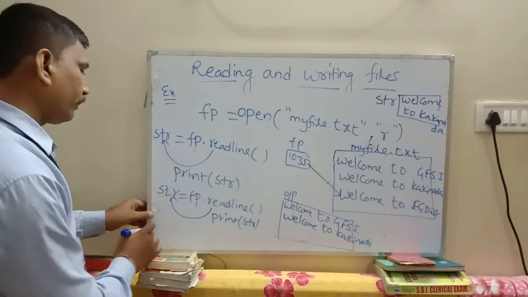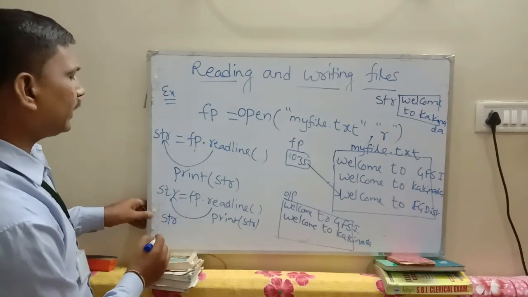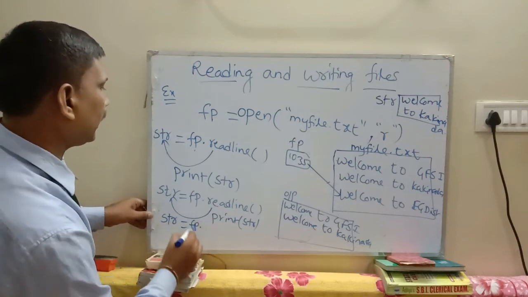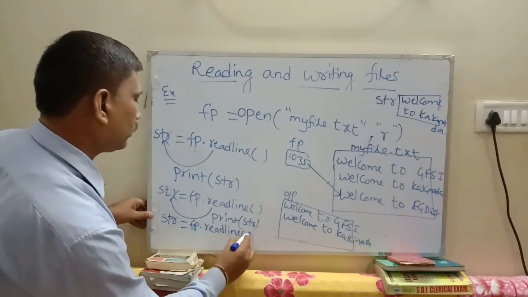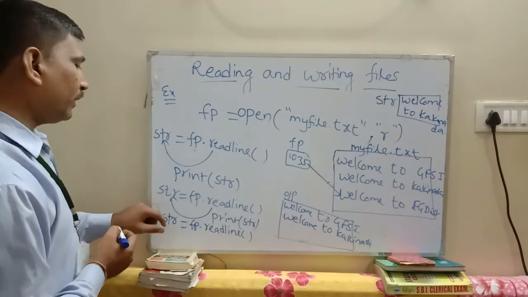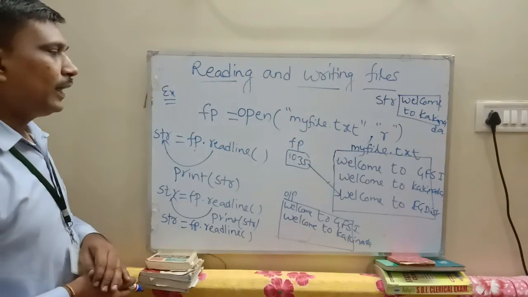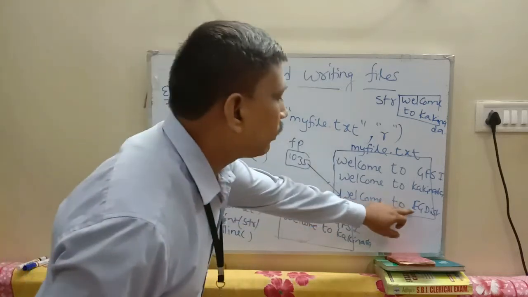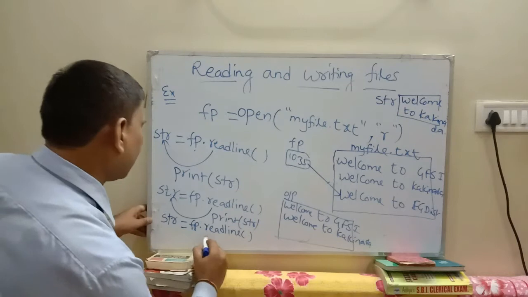The third time, str is equal to fp dot readline. This time it reads the third line from this file and stores Welcome to East Godavari district in str. So print str.